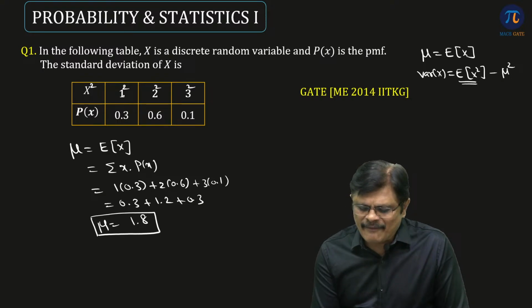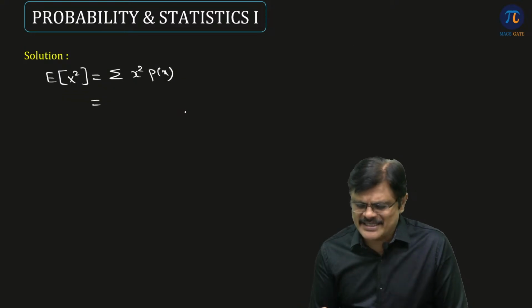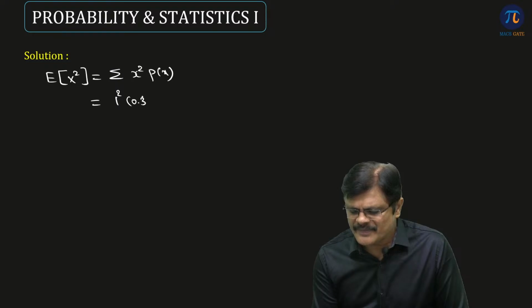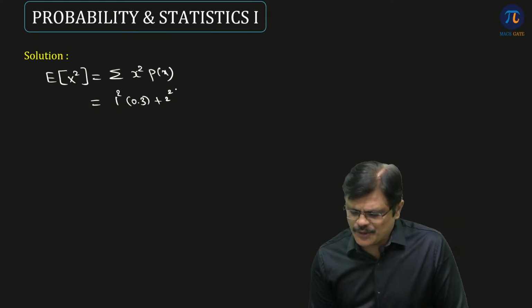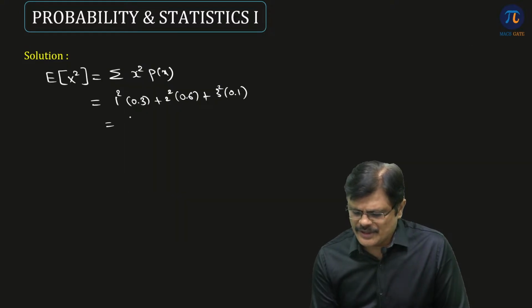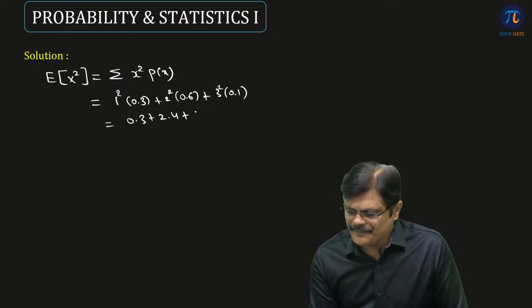That is 1 square into 0.3, 2 square into 0.6, 3 square into 0.1. That is expected value of x square. So that is nothing but 0.3, 2.4, 0.9.